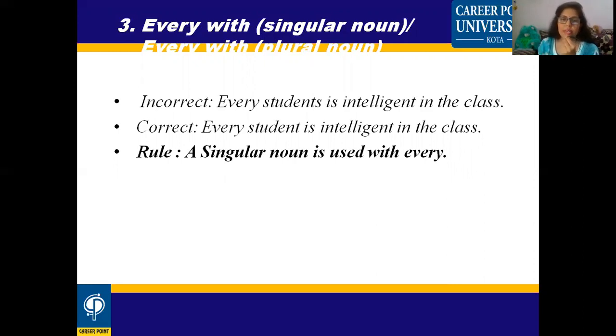So, every student is intelligent in the class. You cannot write every students. You will write every student. So this is another error.